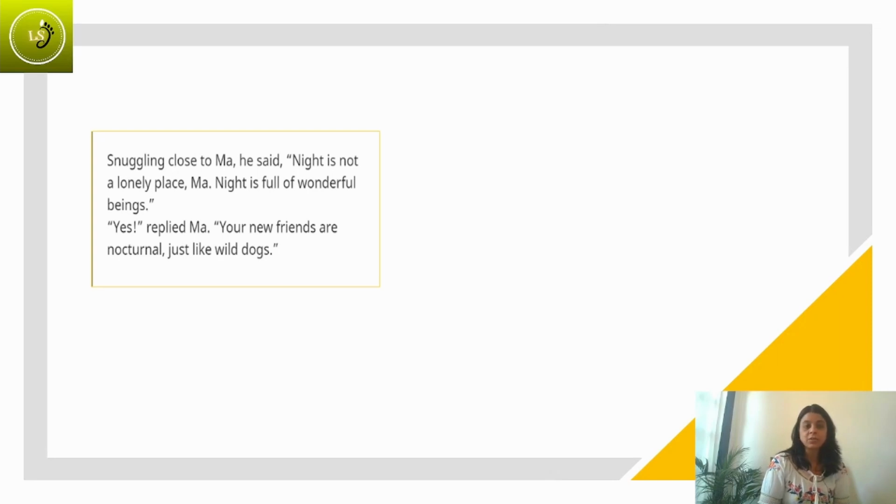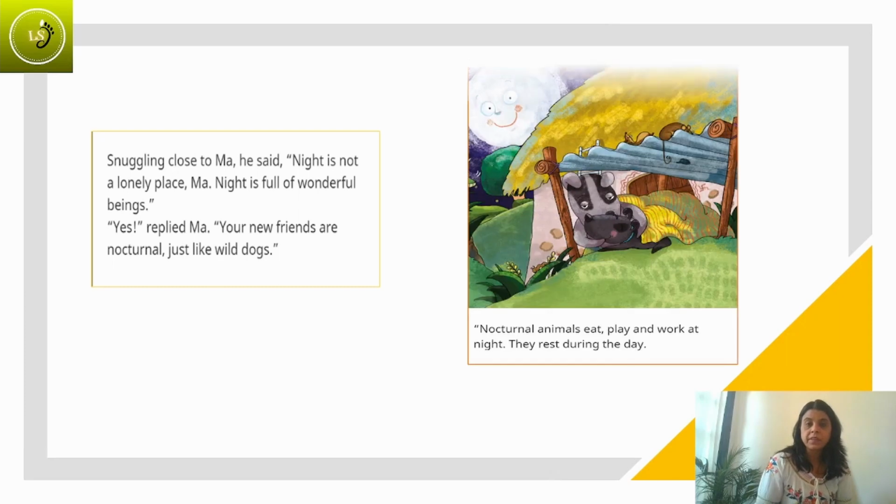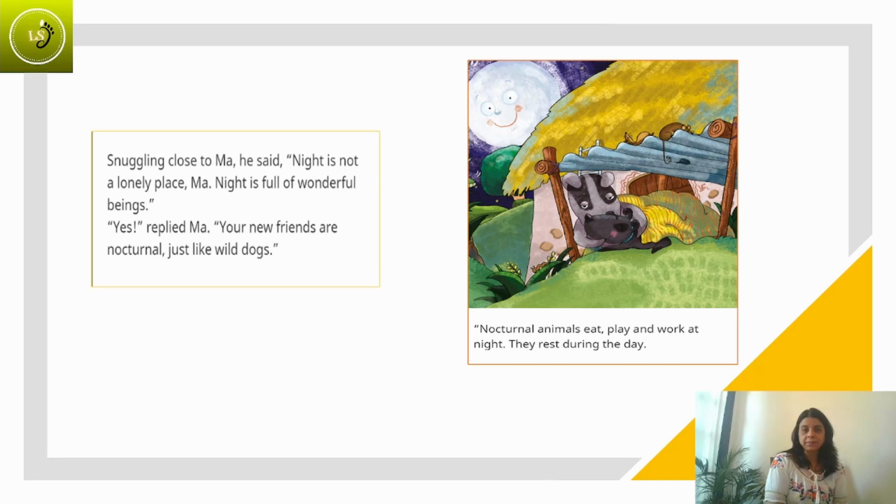I really don't know the meaning of the word nocturnal, but I'll still continue to read and see if I get the meaning of this word. Nocturnal animals eat, play, and work at night. They rest during the day. So now I know that nocturnal animals are awake at night but rest during the day.